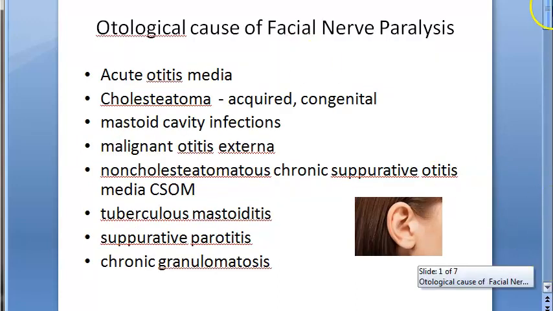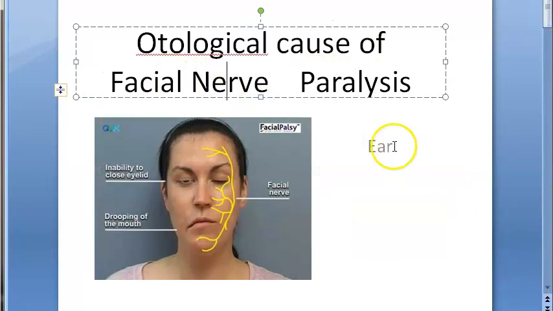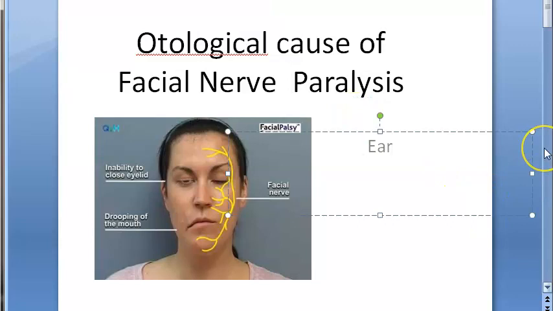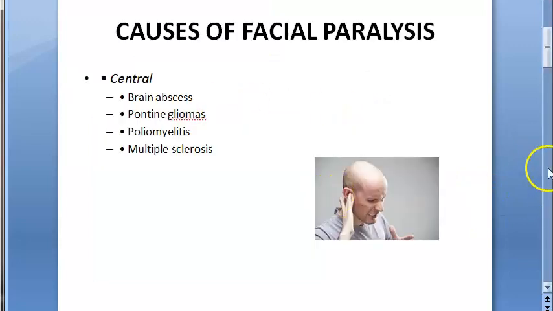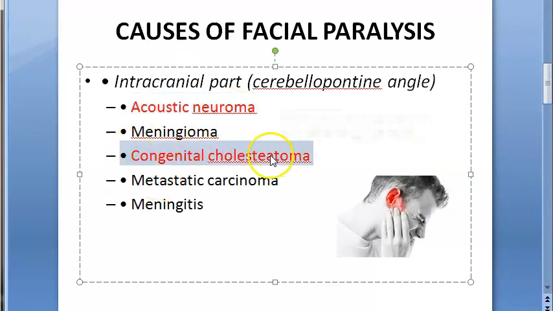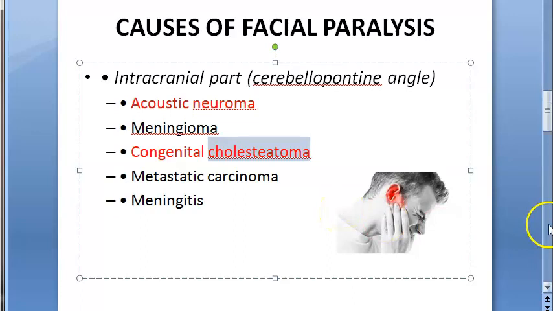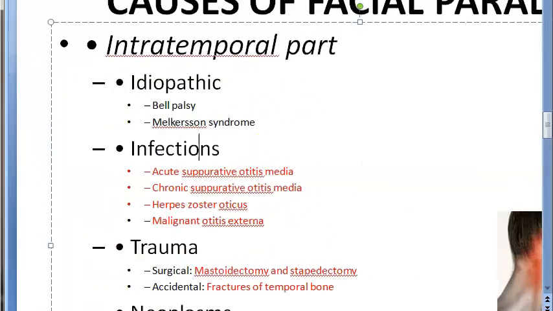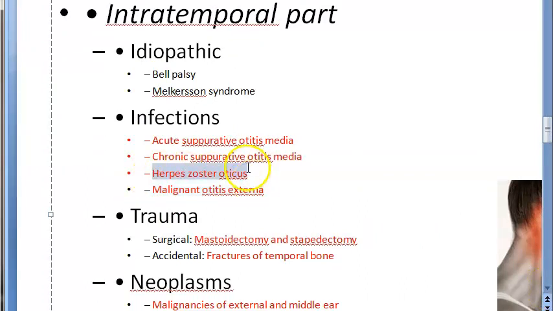Okay, so now let us take a recap of what all we think are the otological causes of facial nerve paralysis. Because of the ear. So we saw that it can be acoustic neuroma, congenital cholesteatoma. You can just say cholesteatoma, whether congenital or acquired. Then acute suppurative otitis media, some ear infections, right? Herpes zoster oticus, Ramsay Hunt syndrome will come here, right?